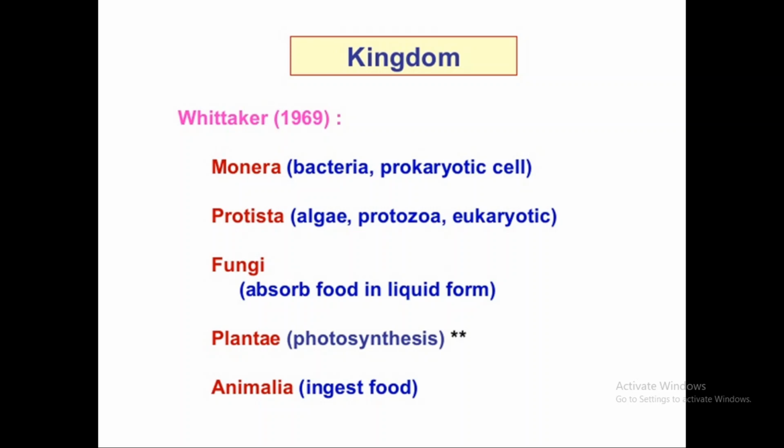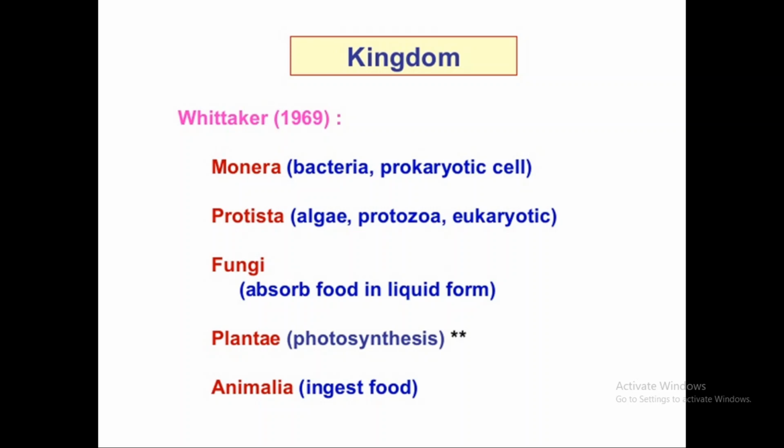That's why this group is called a heterotrophic group. It is a unique and typical group which was created by Whittaker as a different, isolated group, and that is mycota and fungi. They absorb food. The method of taking in food is only absorption in liquid form.